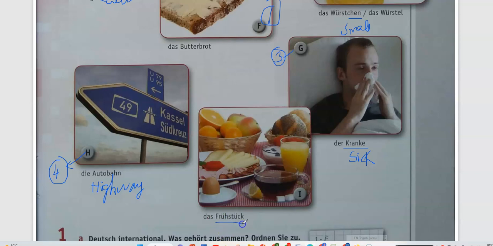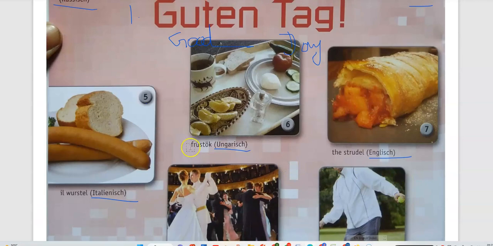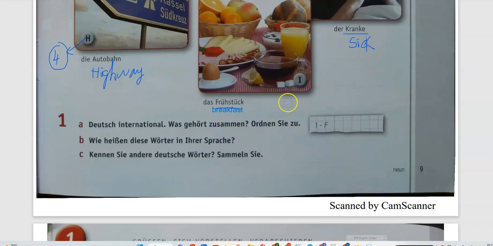Here it is das Frühstück. Das Frühstück is nothing but breakfast. For the breakfast, we have to match with the image above, in Ungarisch it is Frühstück, it is the 6th image. This is how we have to match the pictures.